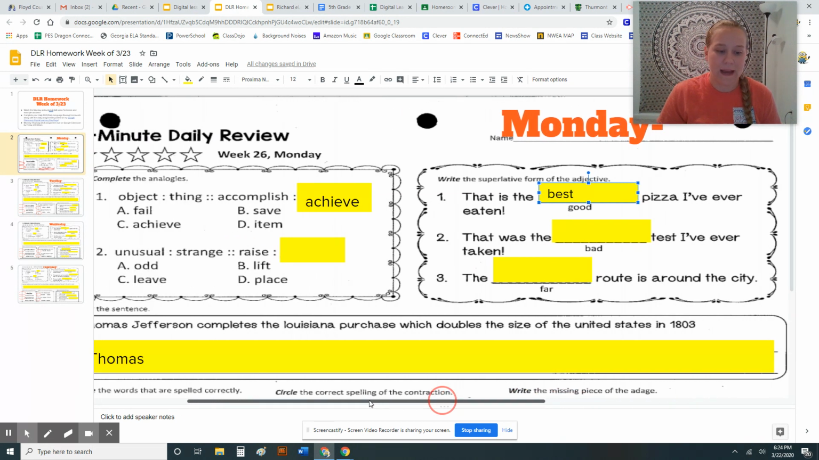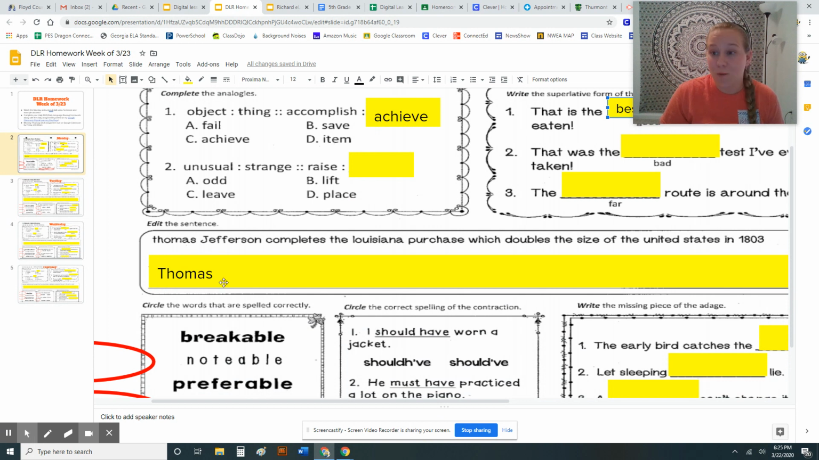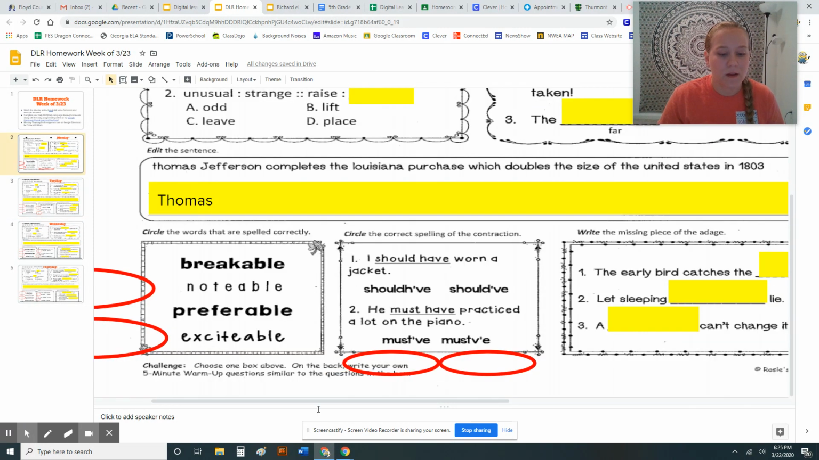All right, let's scroll down to editing the sentence. So I kind of did this first one earlier while I was exploring. You can't really edit on the actual sentence, so you need to type the corrected version of the sentence on the line. So I already corrected this first one right here. As you can see, Thomas was not capitalized, but we know since it's the beginning of a sentence and a name, we need to capitalize that. So I typed in Thomas, and you'll keep going by editing the sentence and typing the rest of the sentence.